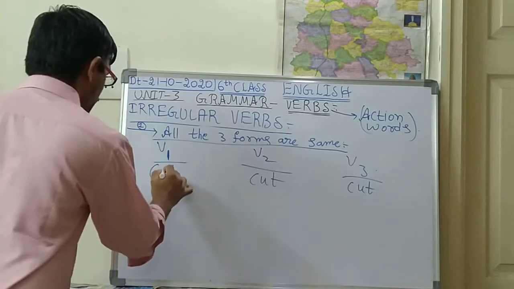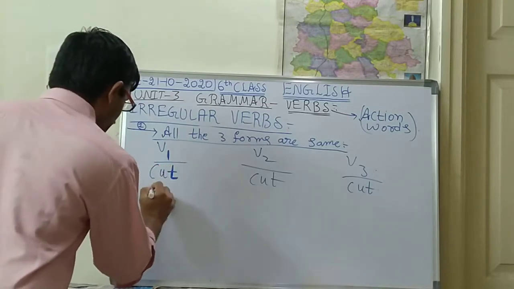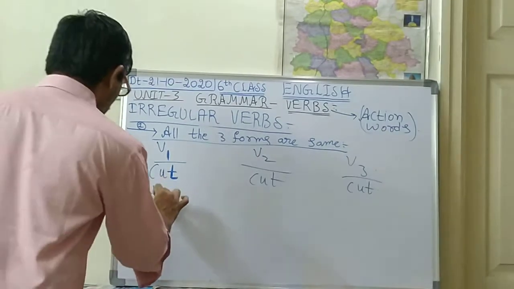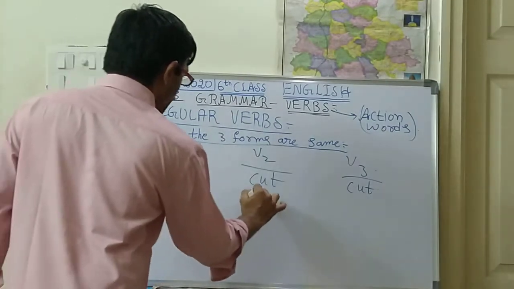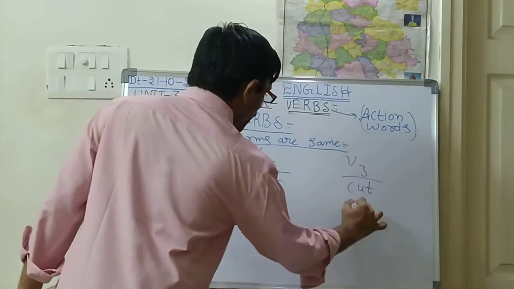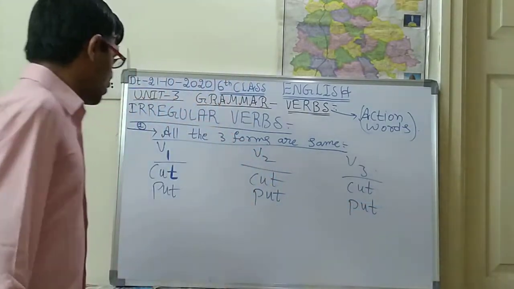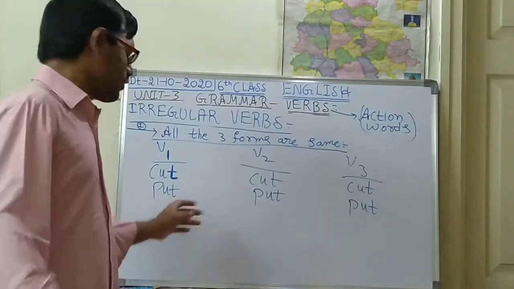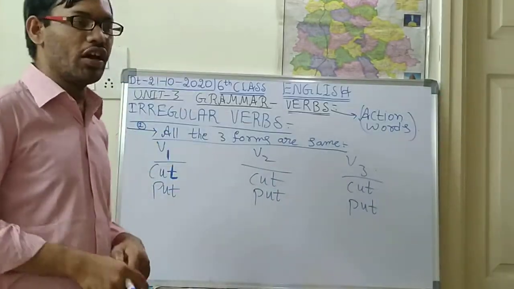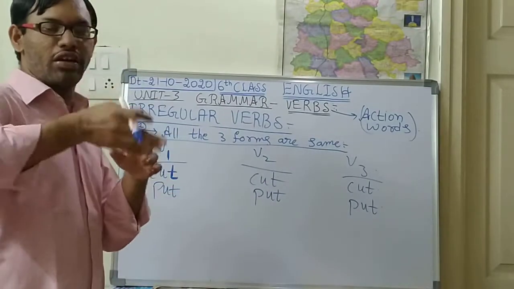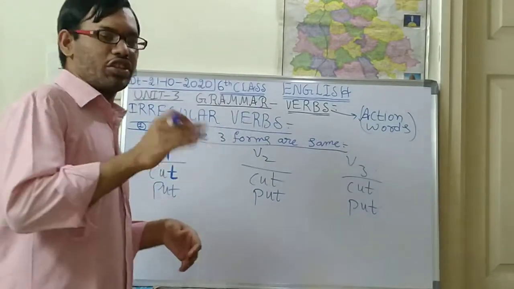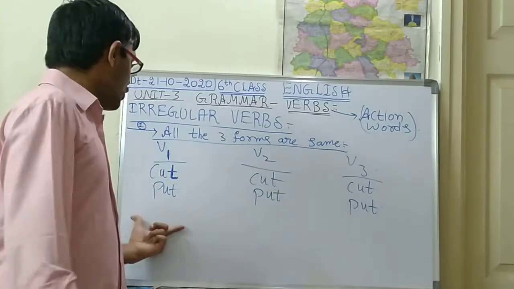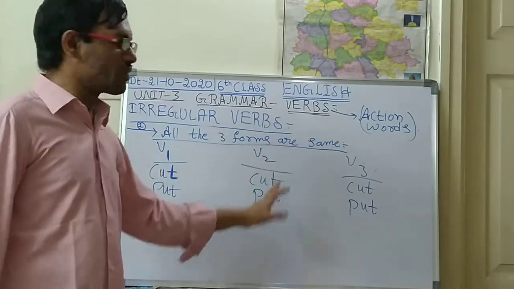See children, here if you say cut. Next, one more word is put. Okay. So these are also same words. Put means to keep anything. Cut means to cut any vegetable or fruit or anything. Okay. So this type of words, all the three forms will be same.